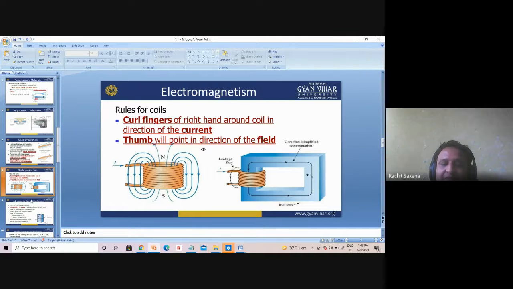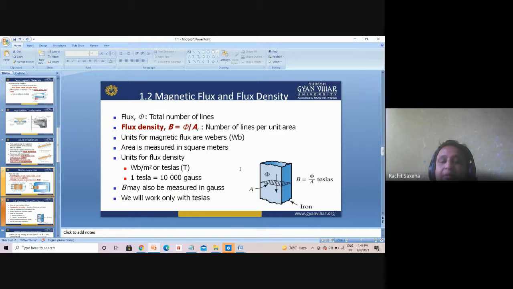Okay, understand? Now, magnetic flux and magnetic flux density. These are some important terms. We can identify flux or flux density in a magnetic field.